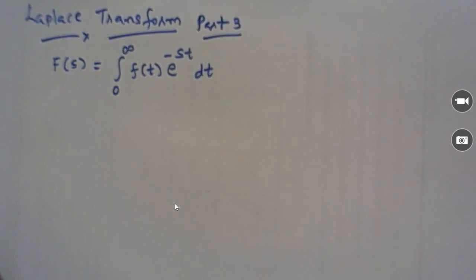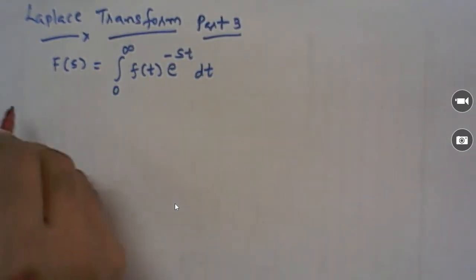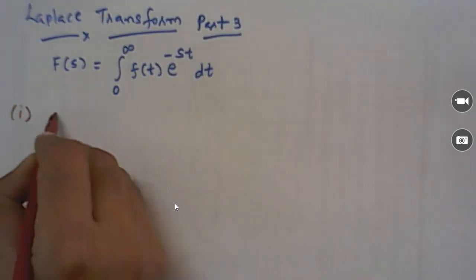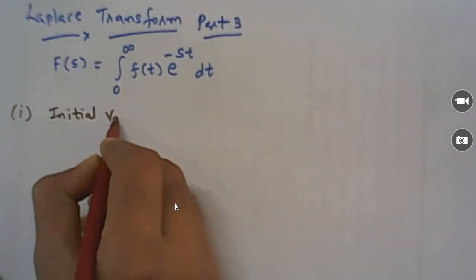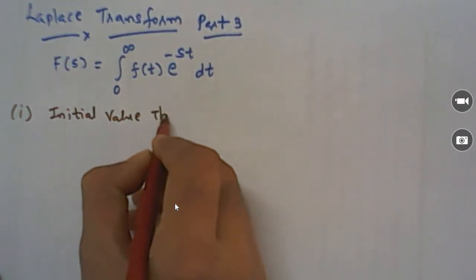It is our third lecture on the Laplace transformation for network analysis. So today we'll start with the initial and the final value theorem. We'll start with the first: we'll learn what the initial value theorem is.